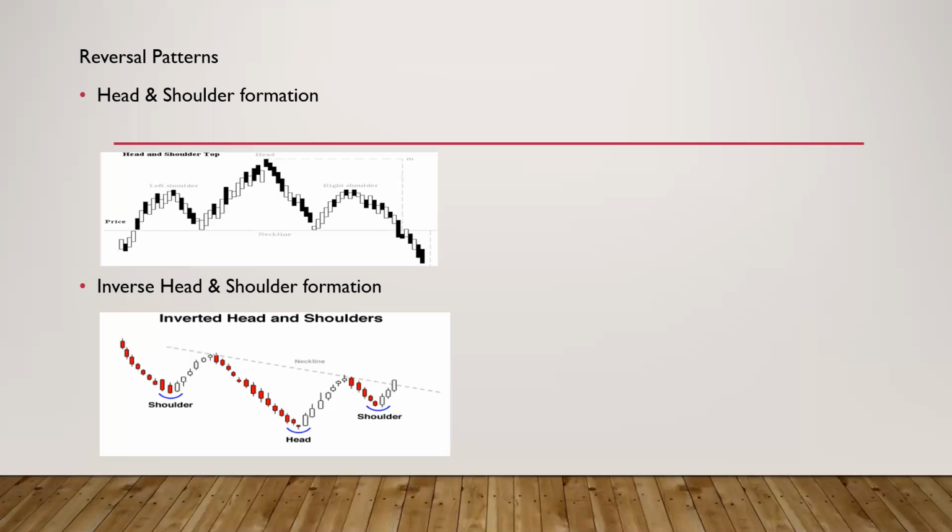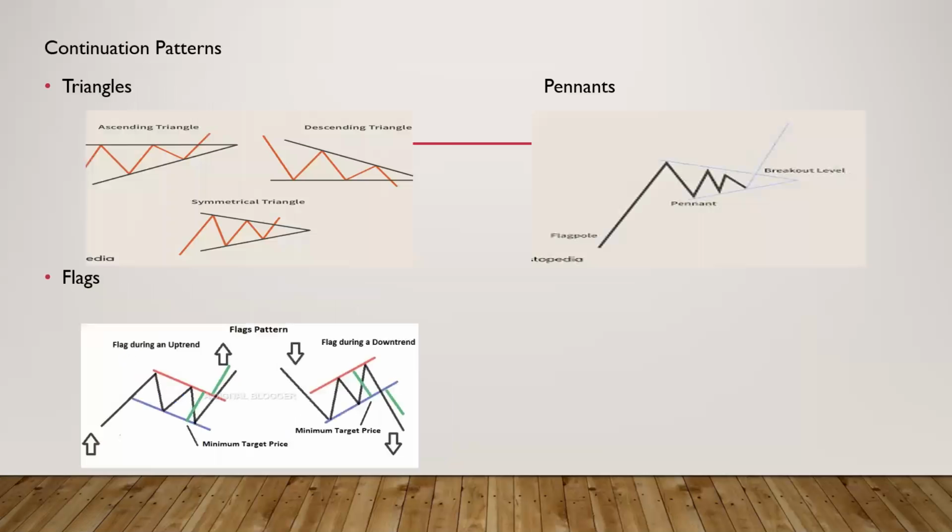So the head and shoulder formation shows the end of a bullish trend and the beginning of a bearish trend, whereas the inverse head and shoulder formation shows the end of a bearish trend and the beginning of a bullish trend. These are trend reversal patterns. That is, when this pattern comes up, it means whatever trend was going on in the market is going to reverse. If it was bullish, it's going to become bearish. If it was bearish, it's going to become bullish.